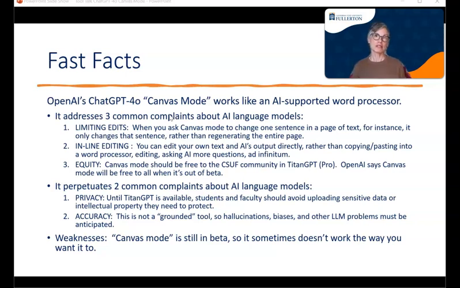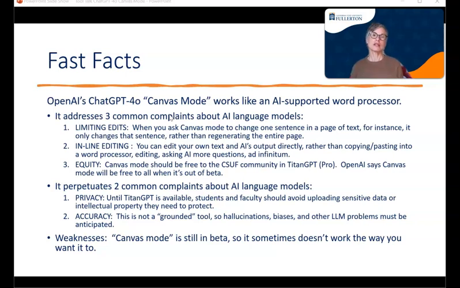The first is privacy. So until Titan GPT, sorry about that, is available, that will be behind our single sign-on service. So your content will be private, it will be protected. But before that time, students and faculty should avoid uploading sensitive data or intellectual property to this program.